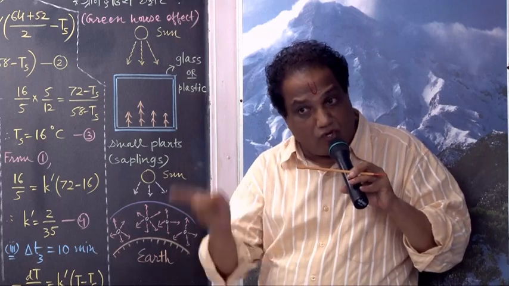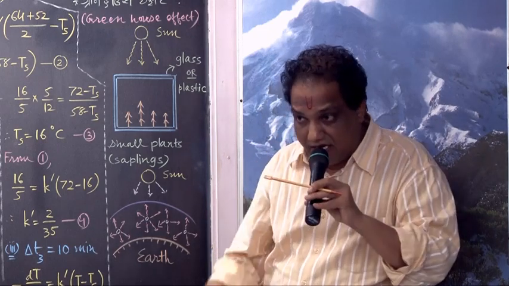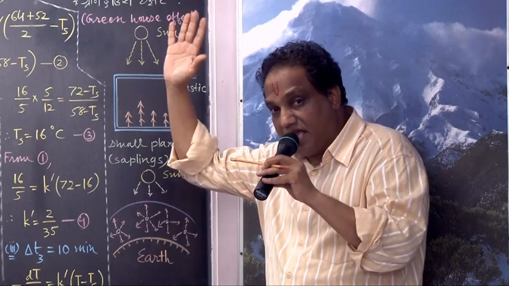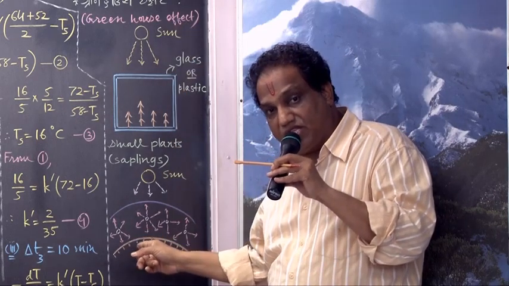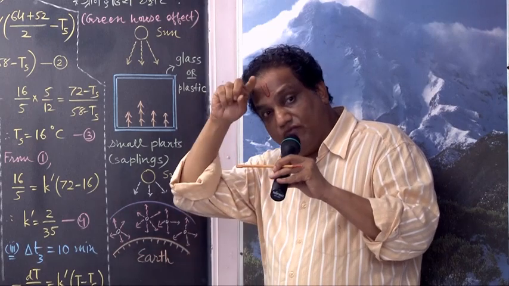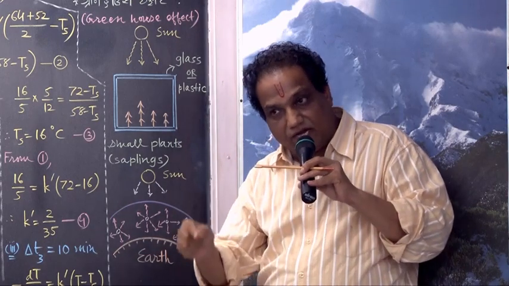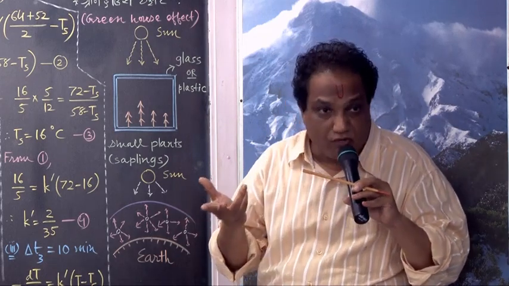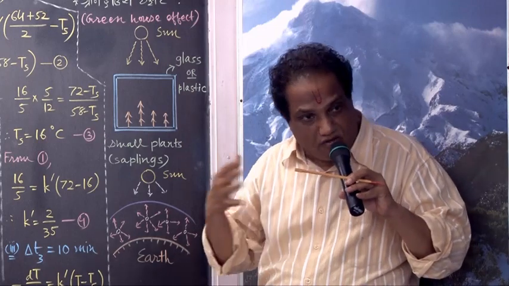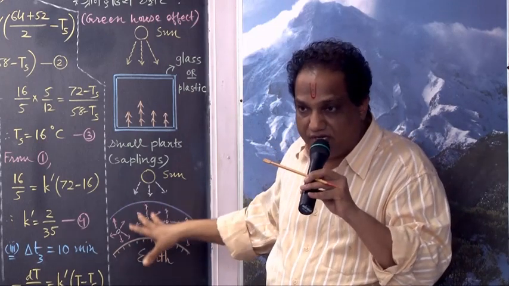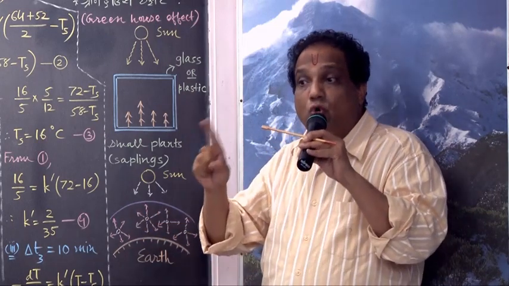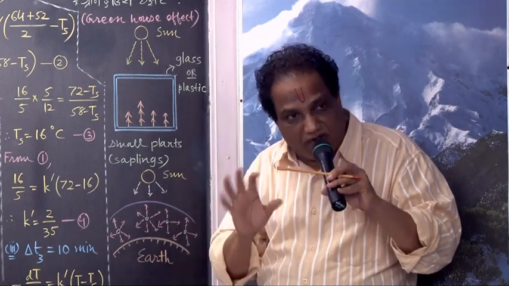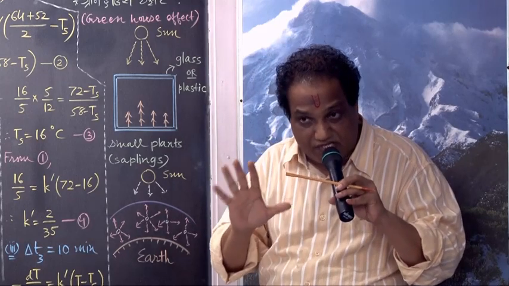If greenhouse effect would not have taken place, then in the night time, the surface of Earth might have lost the total heat energy, and then temperature on the surface of Earth would have gone down very much, correct? And in that very low temperature condition, we might not survive also, correct? So for our survival, this favorable physical condition is arising due to greenhouse effect. So greenhouse effect is favorable for us, correct? It is good, it is a blessing for us. Wait.